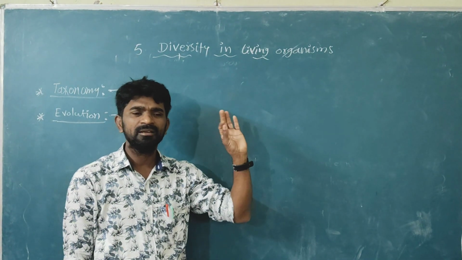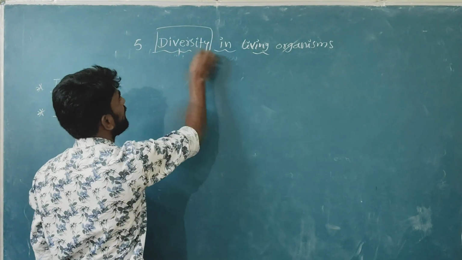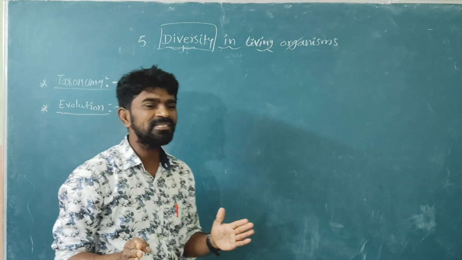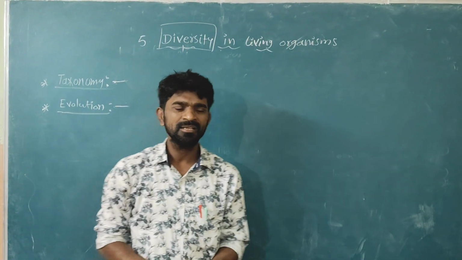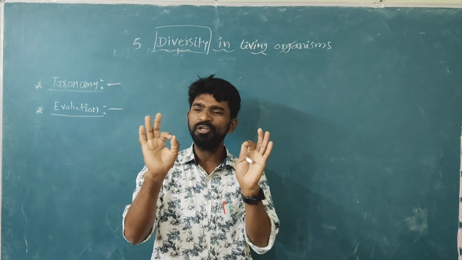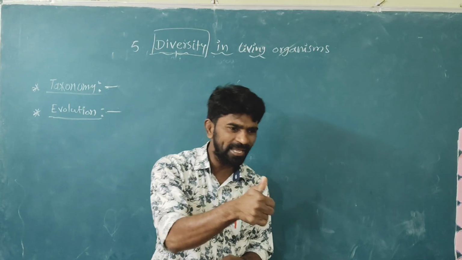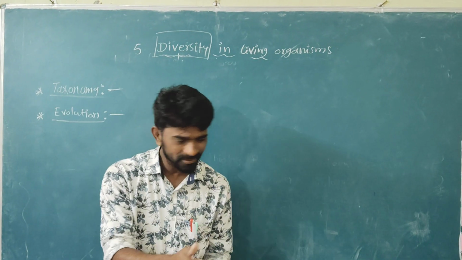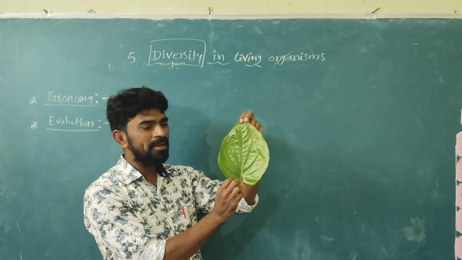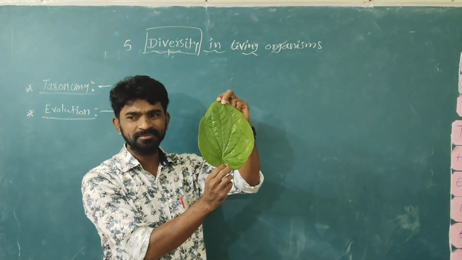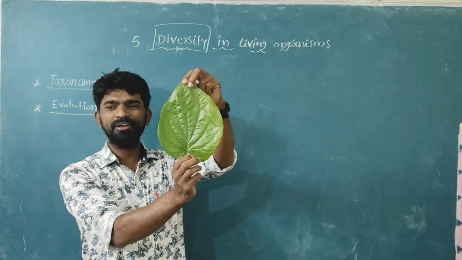So diversity, you must understand the meaning of diversity. Diversity means differences or variation. Now, I show you a few leaves. You have to observe and tell the difference among them. Are you ready? Now you have to observe the leaf. This is the piper beetle leaf. Did you observe? Look at the leaf, everyone.